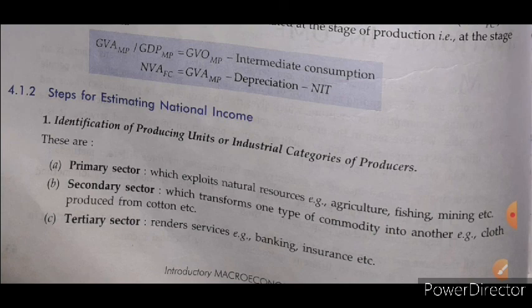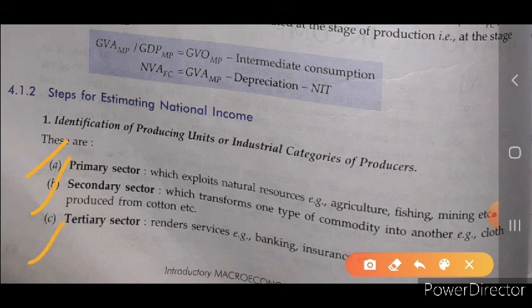First of all, what we have to do is the identification of the producing units or industrial categories of producers. These are the primary sector, secondary sector and the tertiary sector. First of all, we have to identify what are the different producing units who are producing the commodity. So the production, or the different commodities, are produced in the three different sectors, that is primary, secondary and the